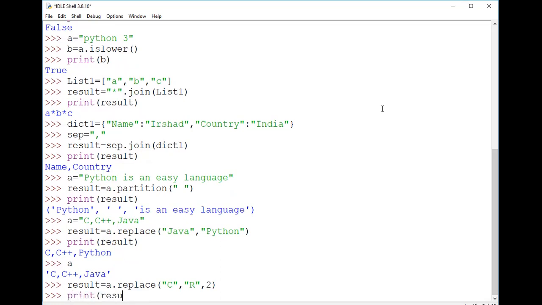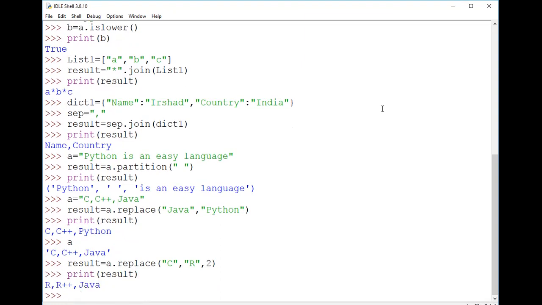If I'm just printing result, you can see that it has been replaced two times. One is with C and another one is with C++. That's why you're getting R, R++, and Java, because we have mentioned the count. So based on that only it will be performed. So in this way, the third argument is an optional one. So this is how the replace method works here.